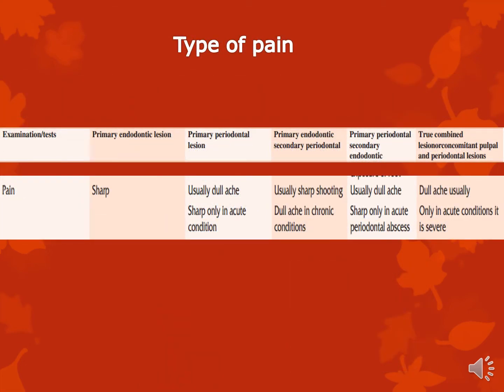We've already discussed this. Endodontic pain is always sharp in acute conditions, otherwise dull because the pulp is already necrotic, and there is no pressure because of a periapical abscess, because the pus has already oozed out either through the periodontal pocket or through a sinus.